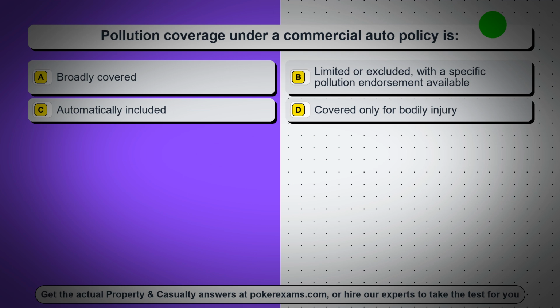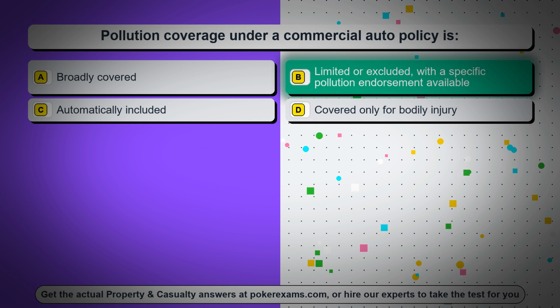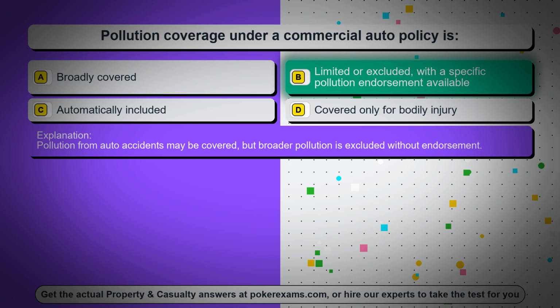Question 58. Pollution coverage under a commercial auto policy is: Option A, broadly covered. Option B, limited or excluded, with a specific pollution endorsement available. Option C, automatically included. Option D, covered only for bodily injury. The correct answer is option B, limited or excluded, with a specific pollution endorsement available. Pollution from auto accidents may be covered, but broader pollution is excluded without endorsement.